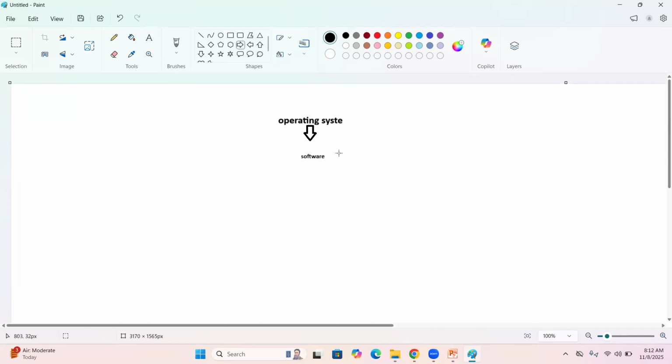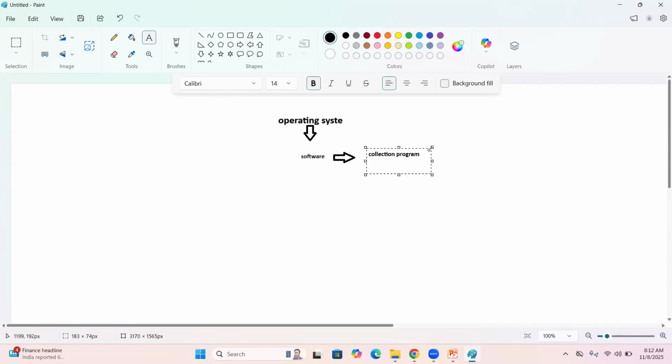The software is a collection of programs. Software is a collection of programs. Again, I am repeating: here operating system is one type of software. Then what is a software actually? Software is a collection of programs.